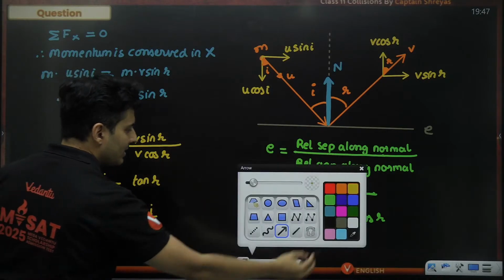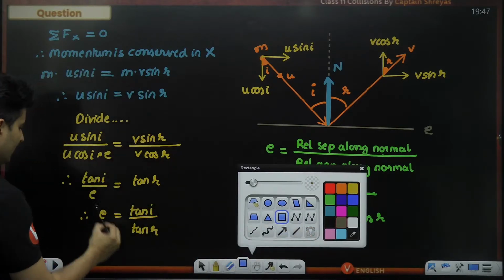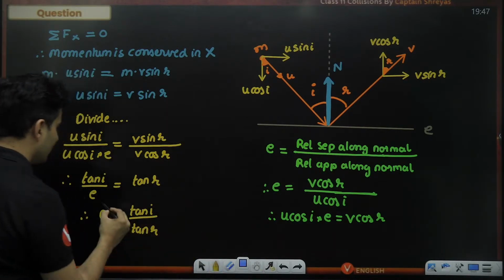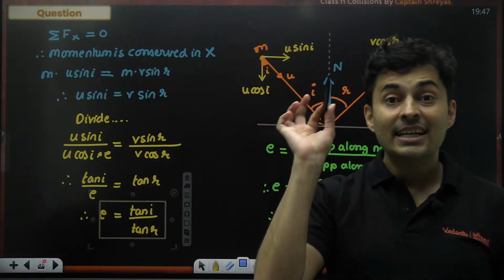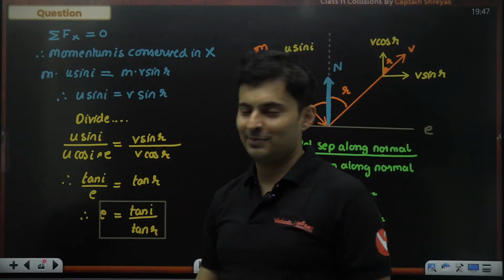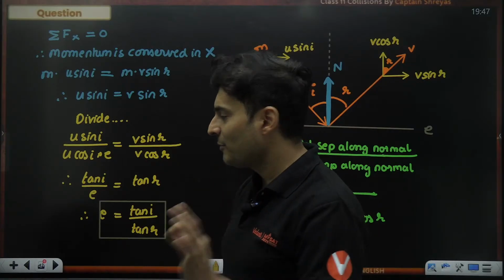Perfect. Amazing. And I feel we should remember this for solving questions. Direct questions have come previously in the examination. E is tan of I by tan of R.